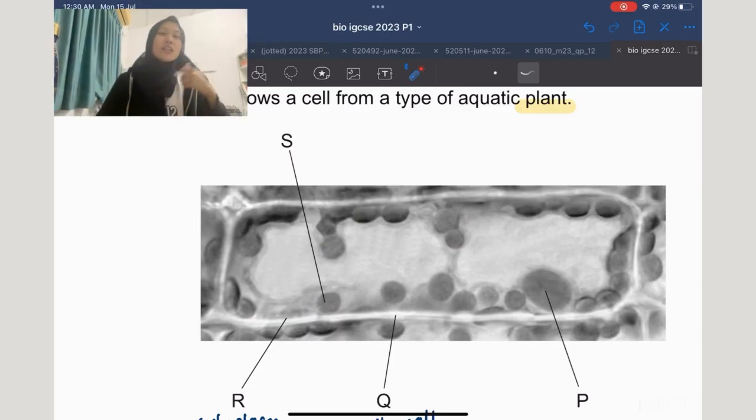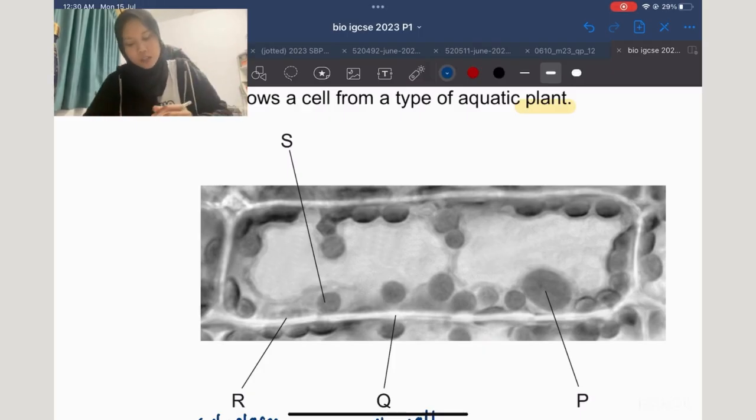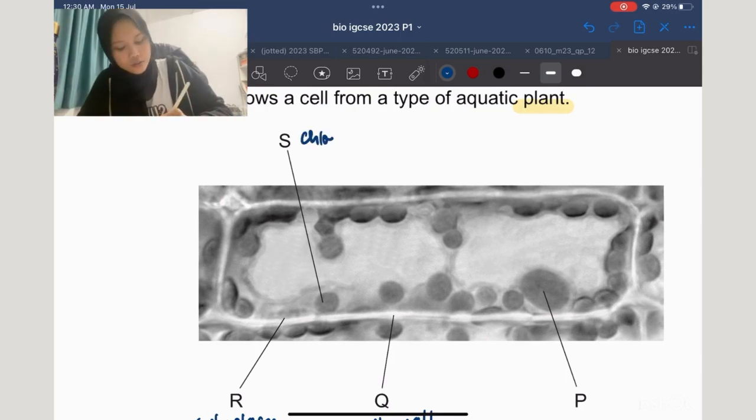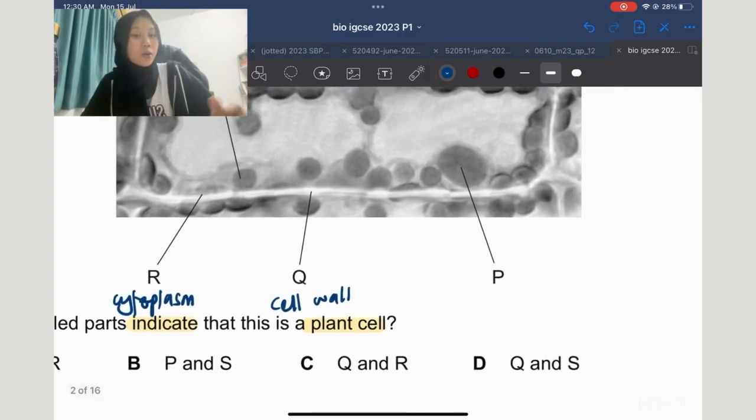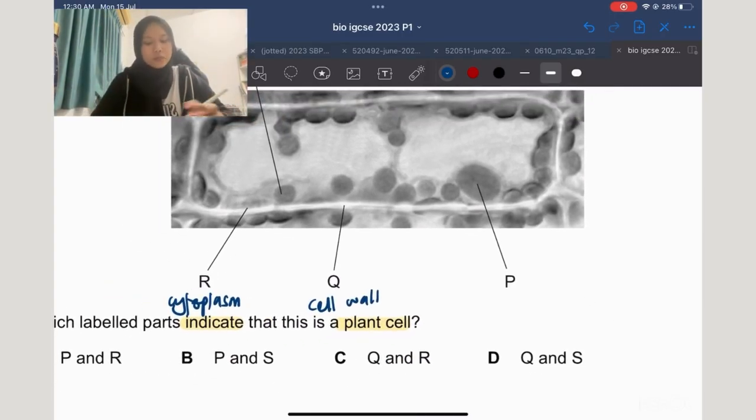Think of a plant: what components do they have many of? Of course, they have a lot of chloroplasts, because it's for photosynthesis. So these balls must be, yes, chloroplasts.